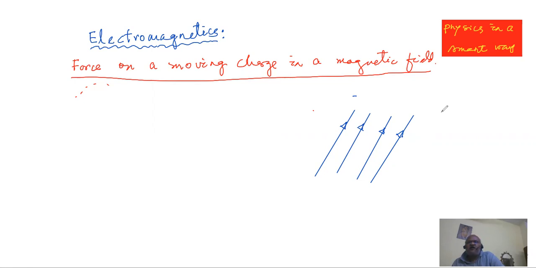In electricity, we know a very significant quantity, electric field intensity, usually a vector that denotes the strength or weakness of the electric field present here. Similarly, in case of magnetism, there is a quantity known as magnetic induction. This quantity B, you might have known, is magnetic induction.